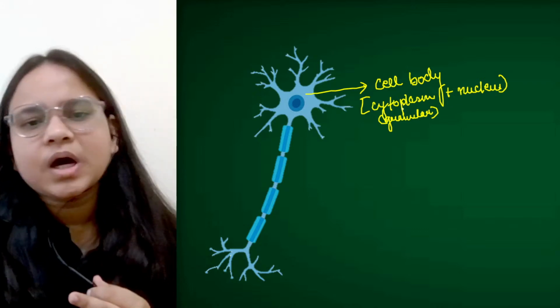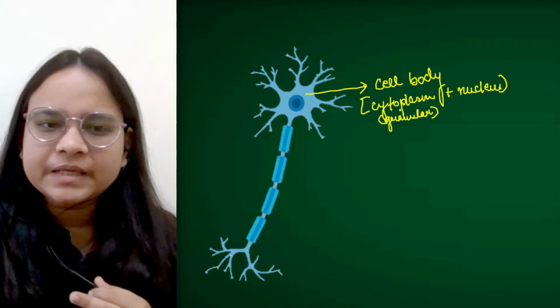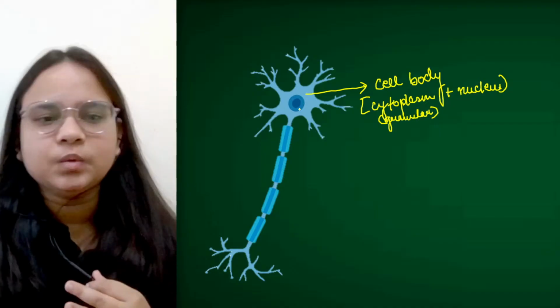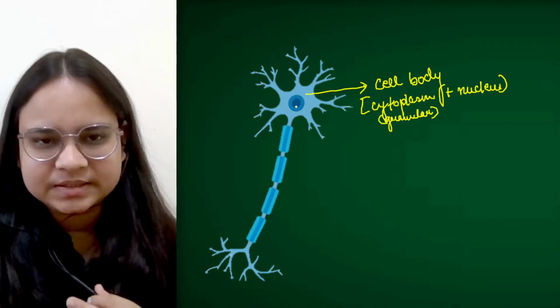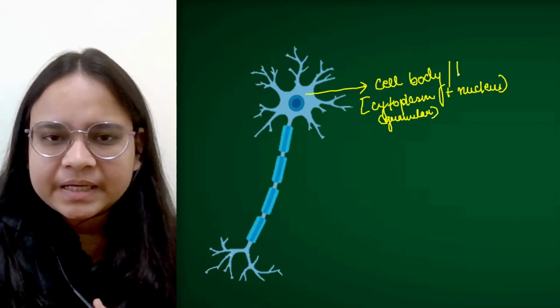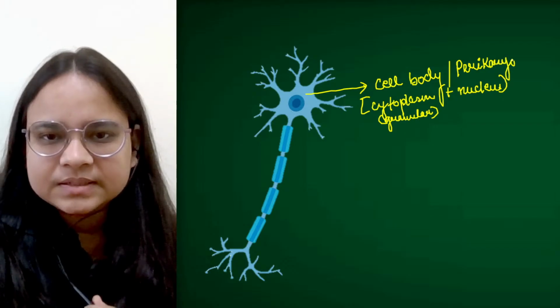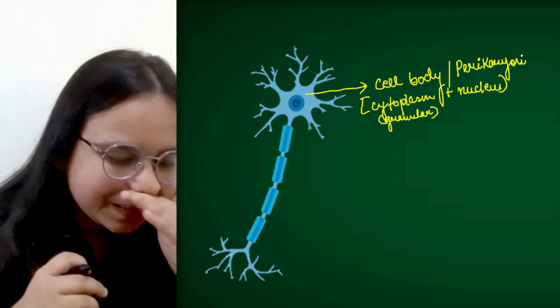Okay. So the cytoplasm is what? It is granular. Cell body comprises of the cytoplasm and the nucleus inside it. We can see the nucleus inside it. Cell body can be also termed as perikaryon. Perikaryon. This term has been given in your book.